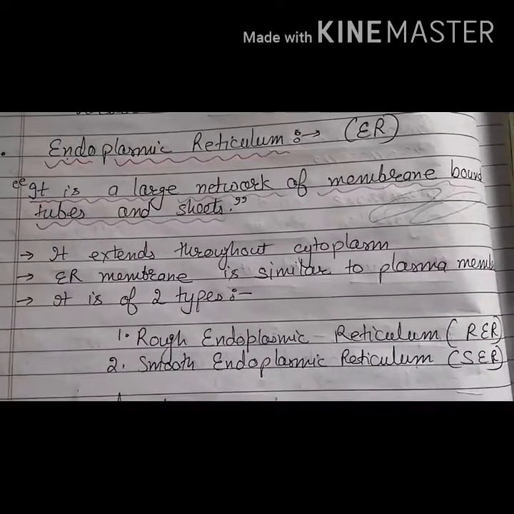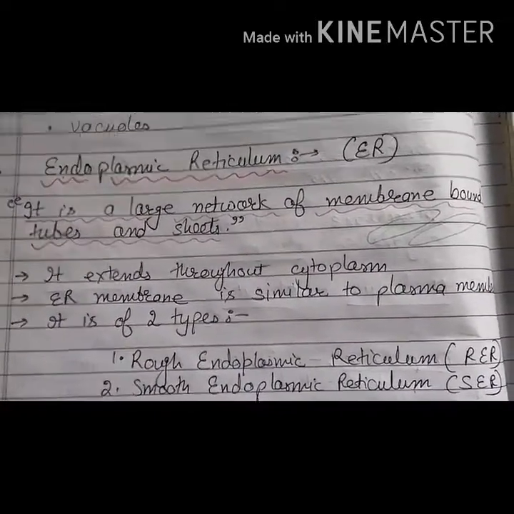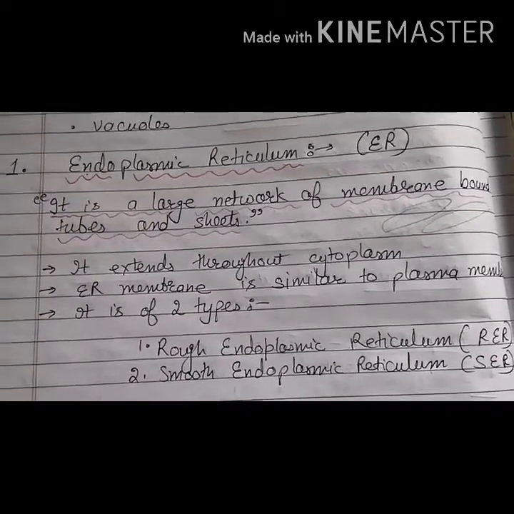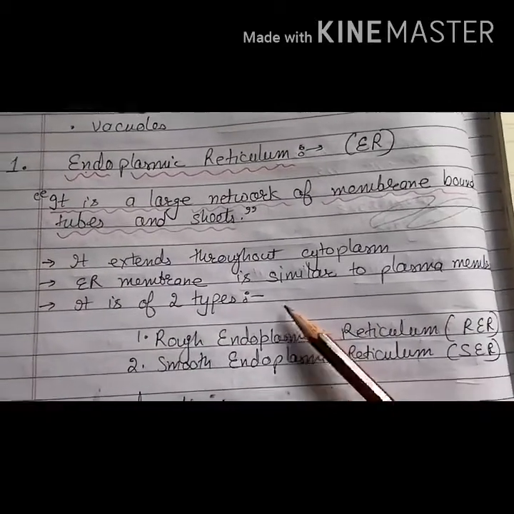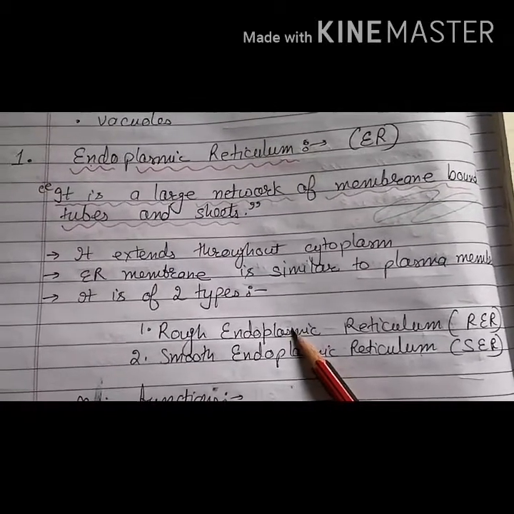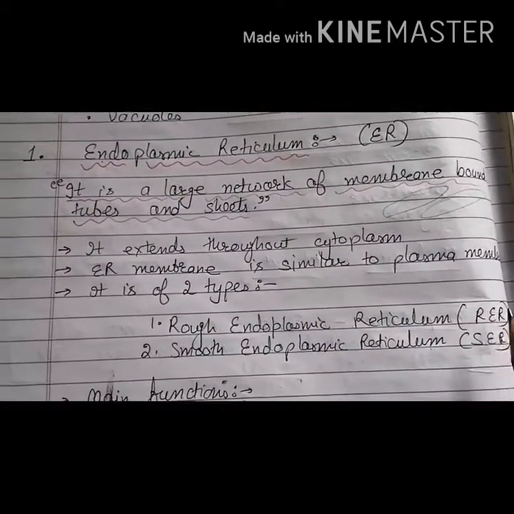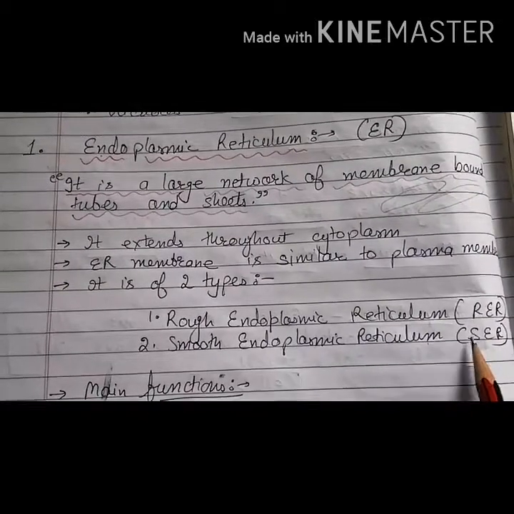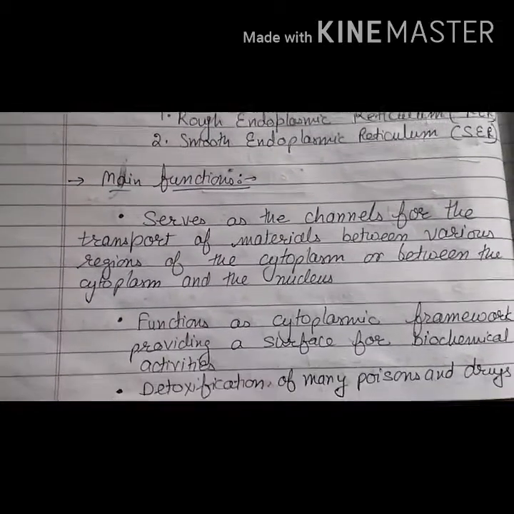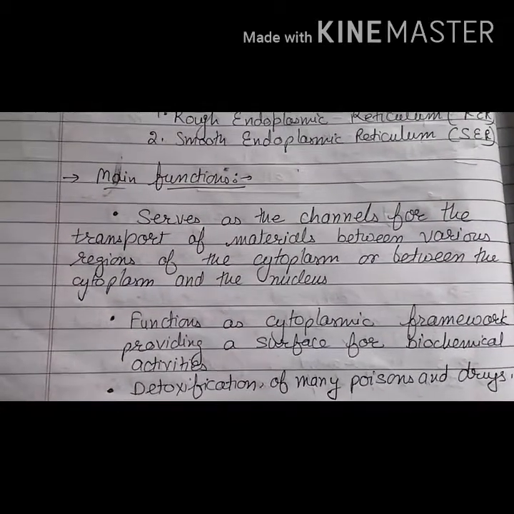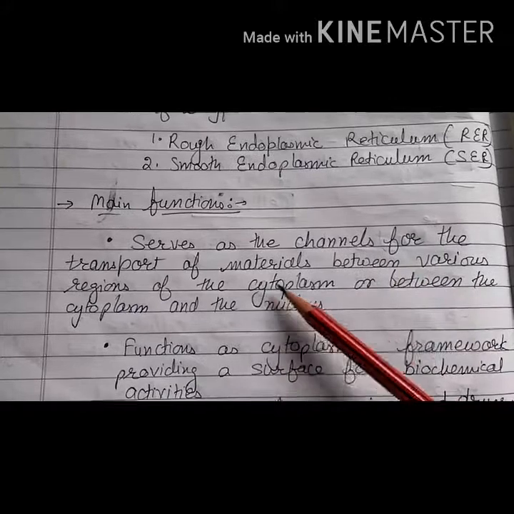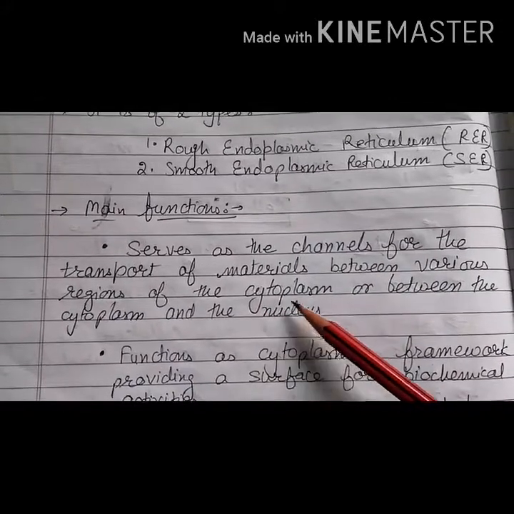ER membrane is similar to the plasma membrane. It means the structure of the endoplasmic reticulum membrane is very much similar to the plasma membrane. Now this ER is of two types, rough endoplasmic reticulum and smooth endoplasmic reticulum. The rough endoplasmic reticulum is also known as RER, whereas the smooth endoplasmic reticulum is known as SER. Now, what is the main function of endoplasmic reticulum? Though it performs various functions, the first and foremost function is that it serves as the channel for the transport of material between various regions of the cytoplasm or between the cytoplasm and the nucleus.